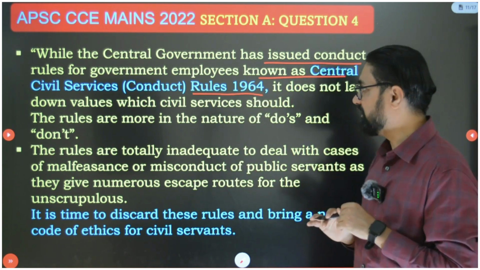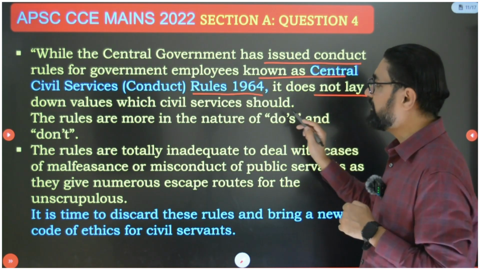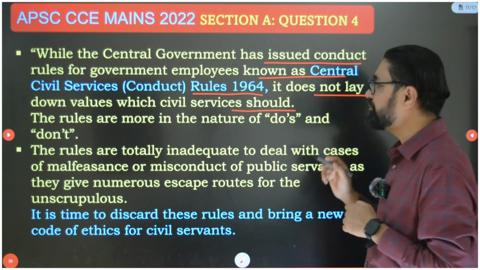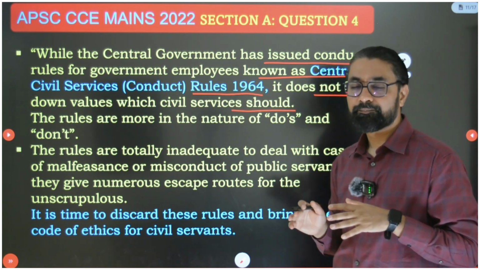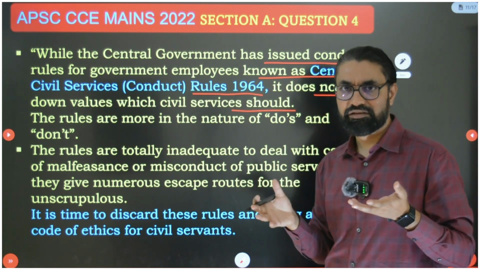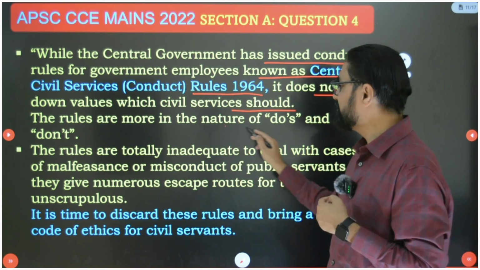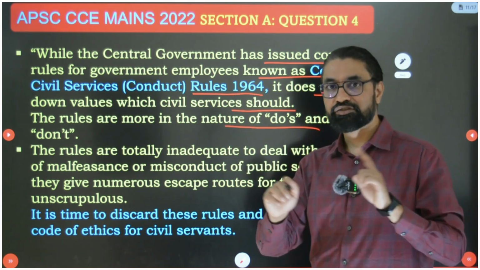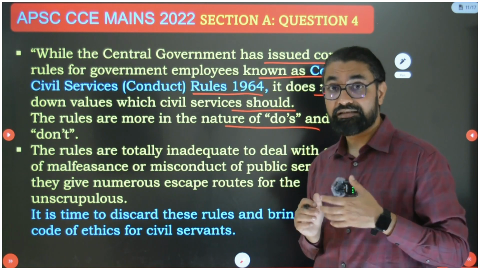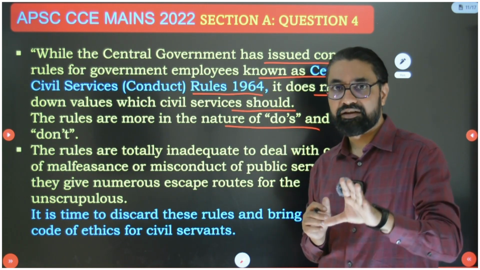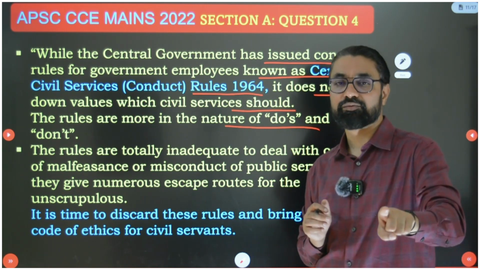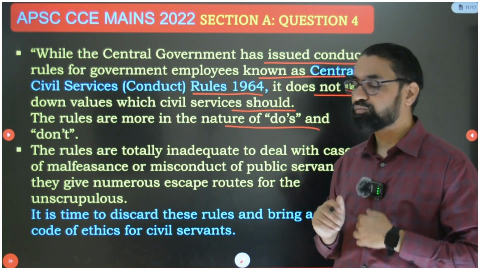defined. Three major recommendations. So it does not lay down values which civil services should uphold. Okay, it is very ambiguous in nature, and rules are more in the nature of do's and don'ts. Do this, don't do this. This 64 ka law does not clearly define these are the values and you have to act as per those values. Okay, it's more in nature of do's and don'ts.